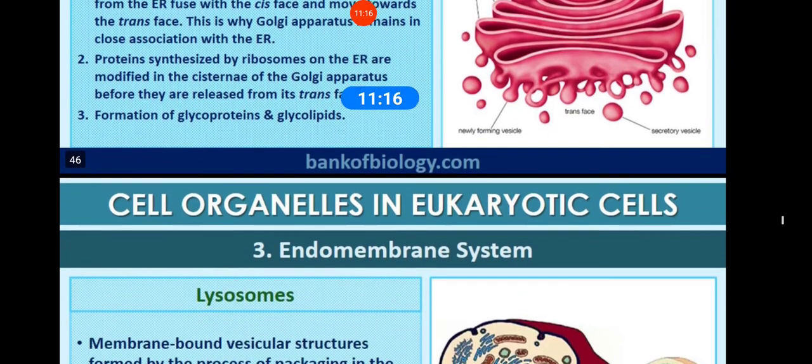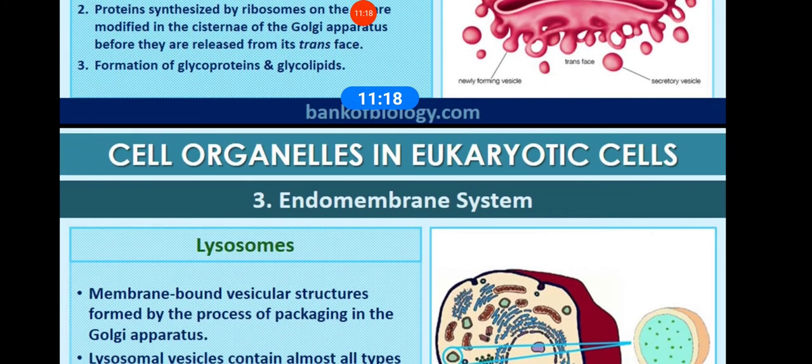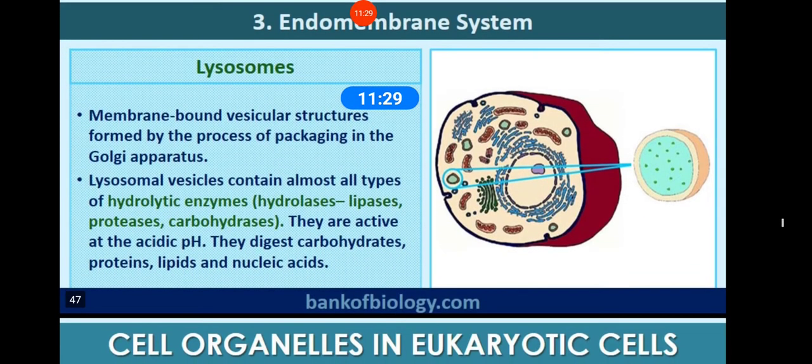Then they play a very important role in the formation of the cell wall, and for the formation of other complex carbohydrates, glycoproteins and glycolipids. Next is the lysosome. These are again membrane-bound vesicular structures which are formed by the process of packaging in the Golgi apparatus. See, all are interlinked. The endoplasmic reticulum vesicle pinched off goes to the cis phase. From the cis, it goes to the trans phase. And these lysosomes are also produced by the Golgi apparatus.